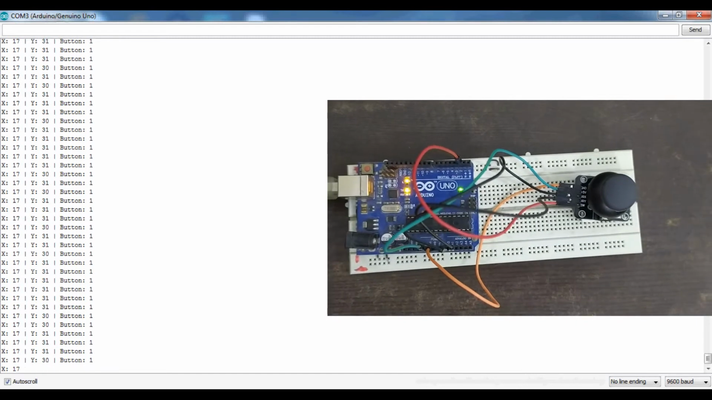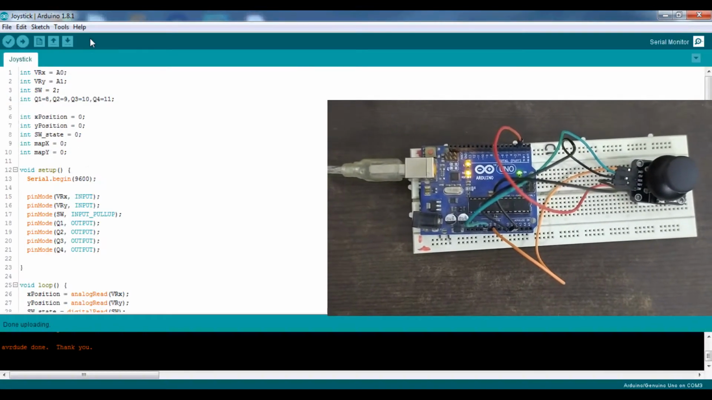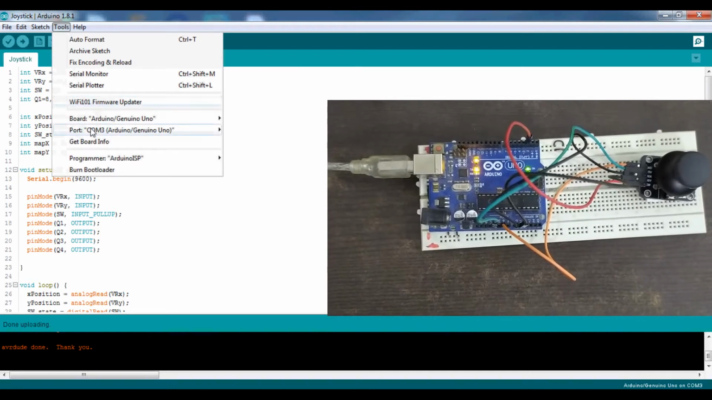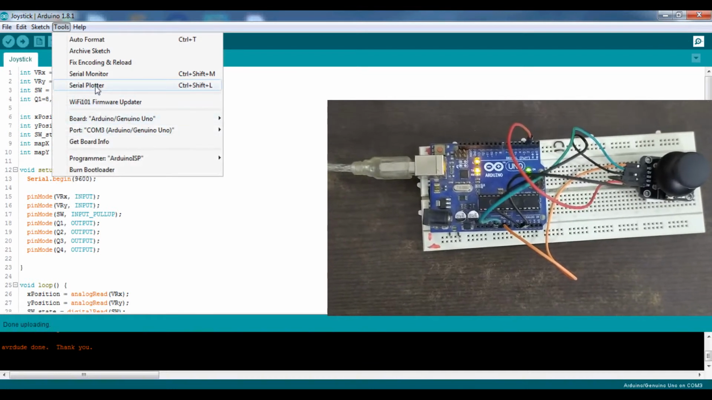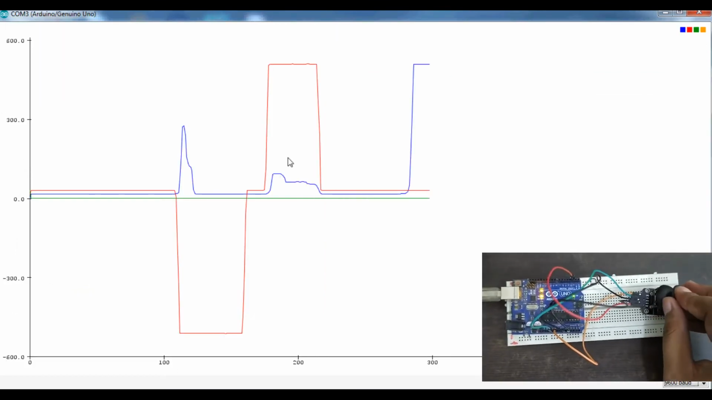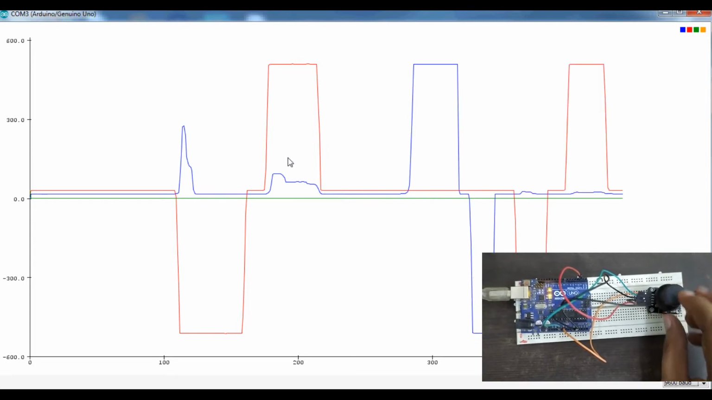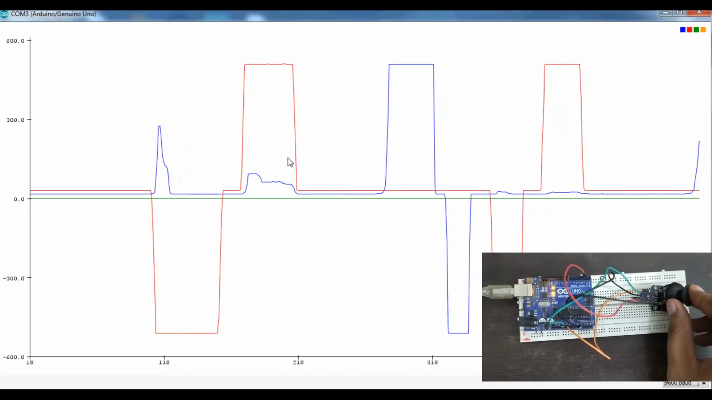And similarly I am going to show you in the serial plotter. Go to Tools and select the Serial Plotter here. As you can see, the value is changing here as I change the X and Y value, or the position of this joystick.